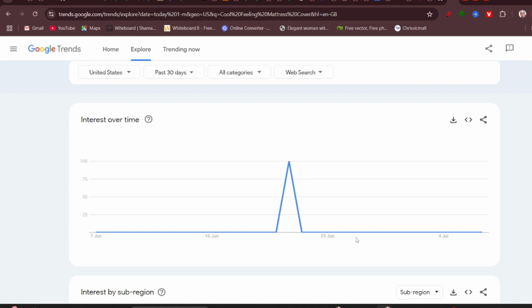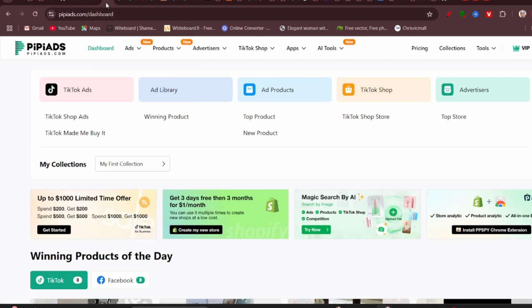It makes it a bit difficult for us to figure out what particular product is selling at the moment. But that's why you have this particular tool I'm going to show you now. This tool shows you the winning product and it's called PP Ads. This is one of the best tools out there in the market, in my opinion. And if you are not using this, then you're leaving a lot of money on the table. This is what I mean.